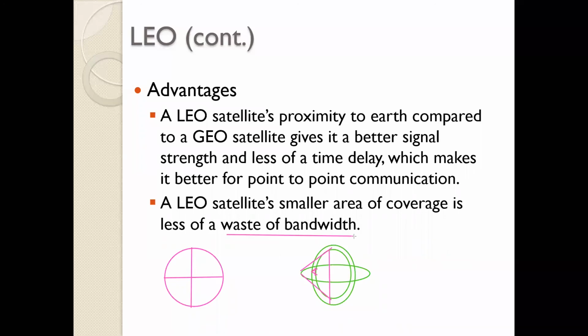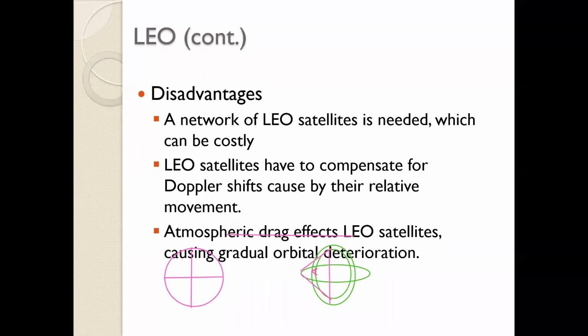So Dhruvik was asking whether all the orbits are circular. No, all the orbits are not circular. The orbits can have different shapes. So the disadvantage of a LEO network is that a network of LEO satellites is needed, which can be costly. As I told you, you cannot have 24 hours communication with just one LEO satellite as you could with the GEO, and therefore you need a full network, a handshake and everything, so that you can have 24 hours contact or communication, and that can be costly.